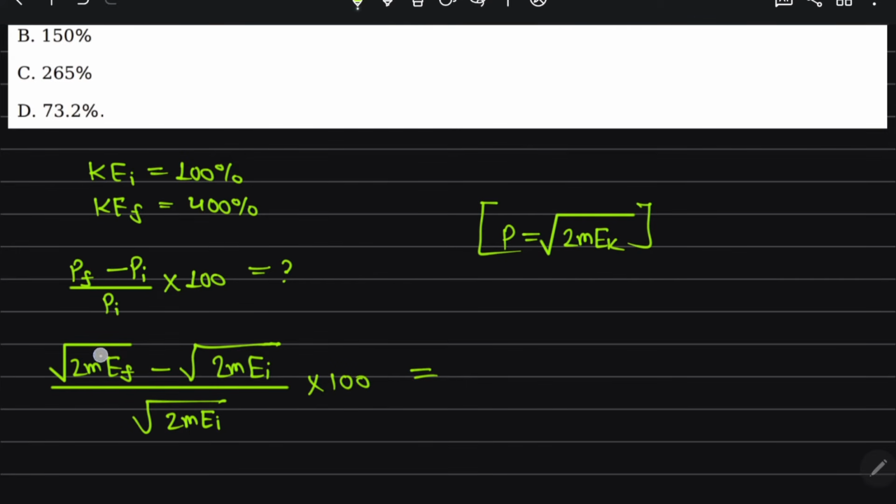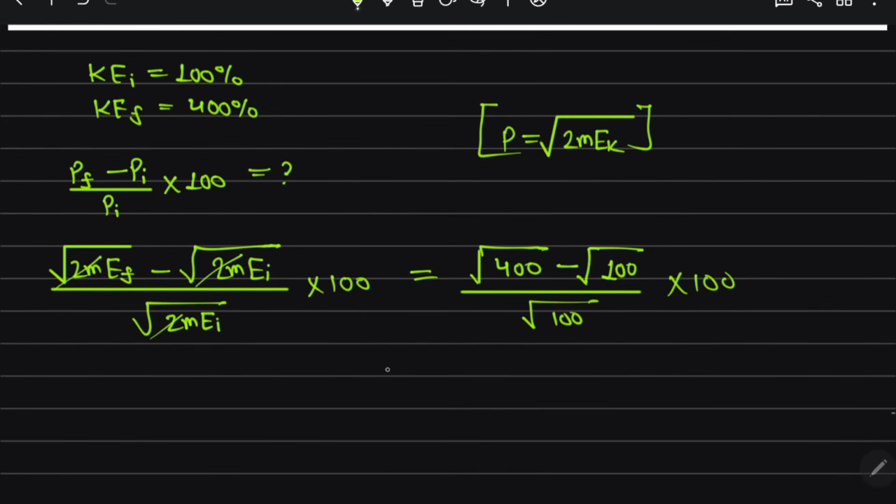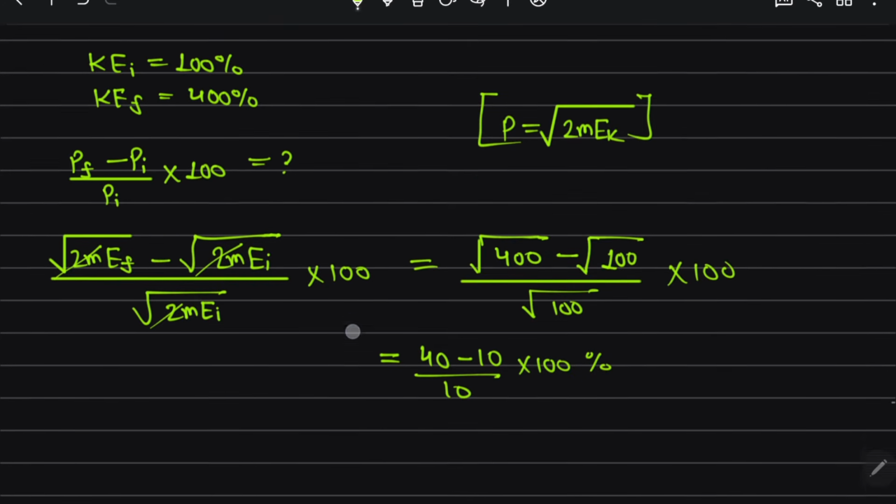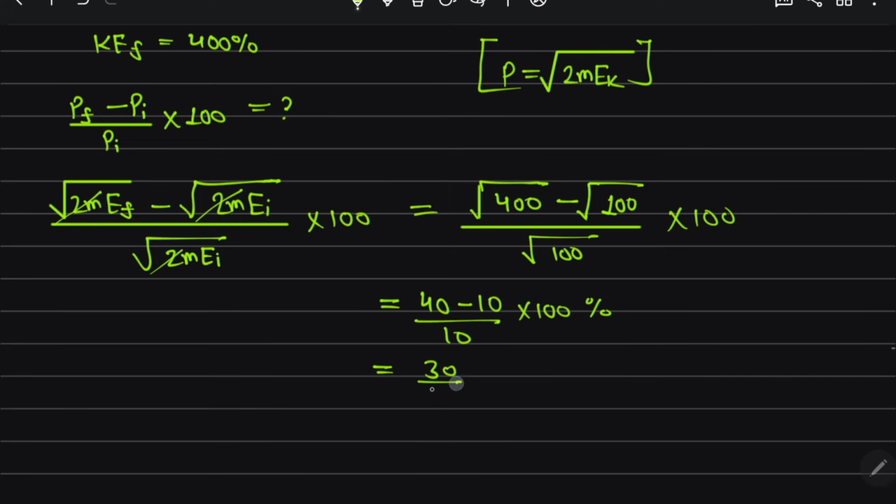The root 2m cancels as common. So final kinetic energy is 400 minus 100 divided by 100 into 100. So this comes out to be 40 minus 10 divided by 10 into 100 in percentage form. So this comes out to be 30 by 10 into 100, that is 300%.